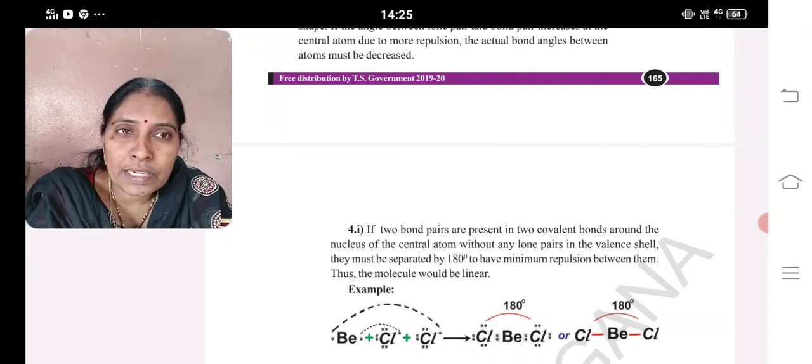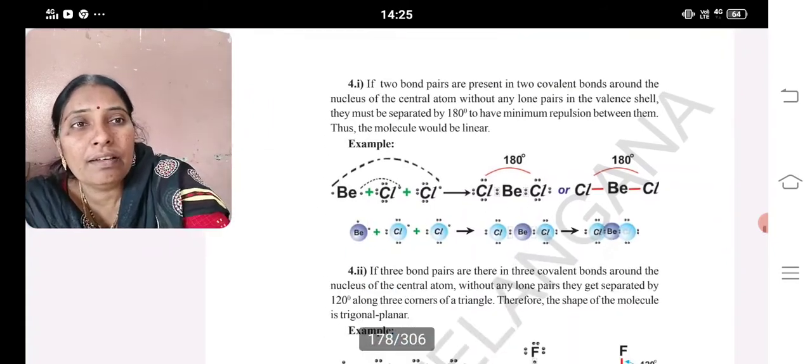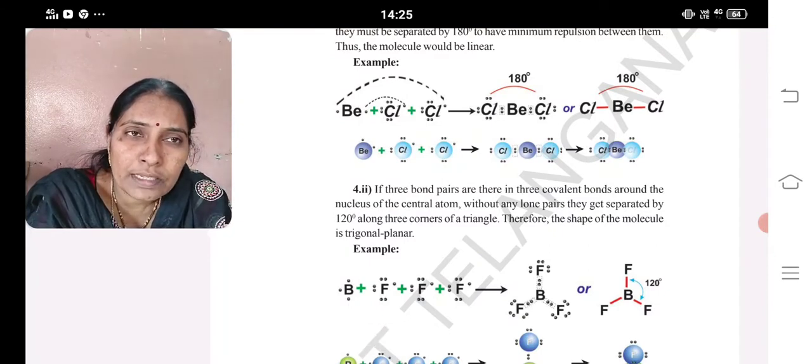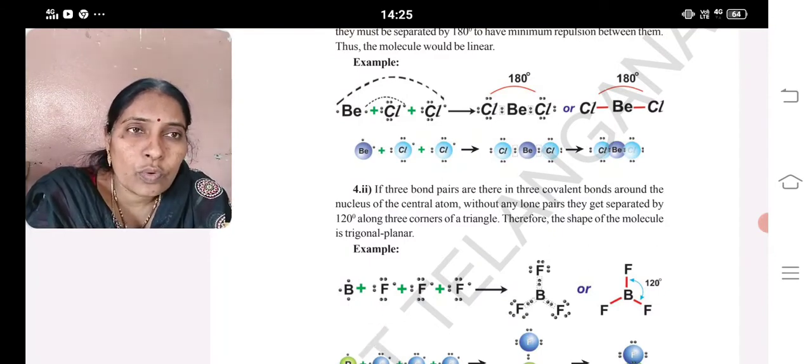If two bond pairs are present without any lone pairs, then what would be the angle between the two atoms? 180 degrees. If it is 180 degrees, what is the shape? Linear. If three bond pairs without any lone pairs around the nucleus, what happens? It forms a trigonal planar shape.